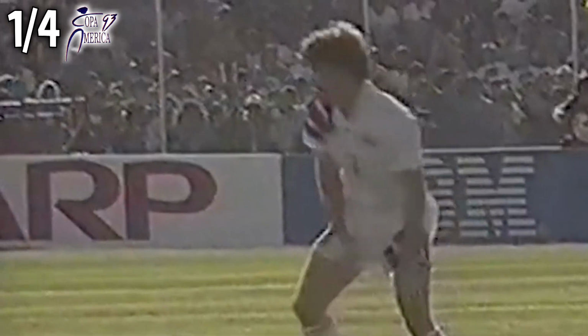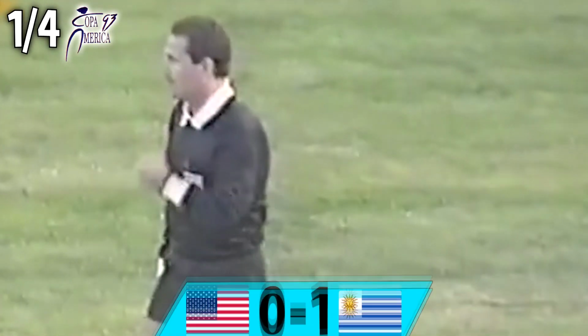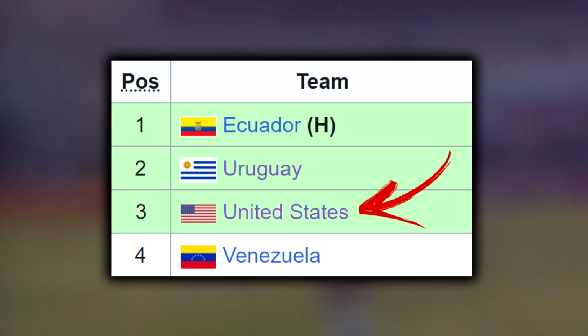The first match was against Uruguay, and the US needed to make a good impression. They even made a balanced game, but in the second half, Uruguay scored. The first game ended 1-0, and in the next match, another 2-0 loss. But wait, it was not over yet, cause if they just won the third game, the US would have been in the knockout stage. That was the most important match.